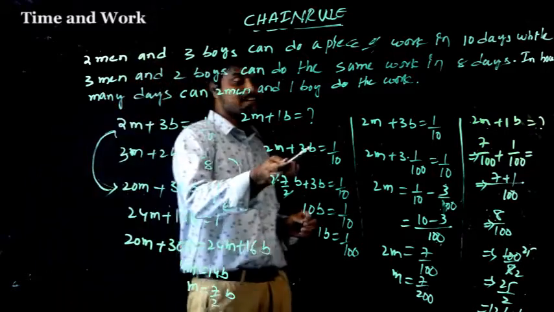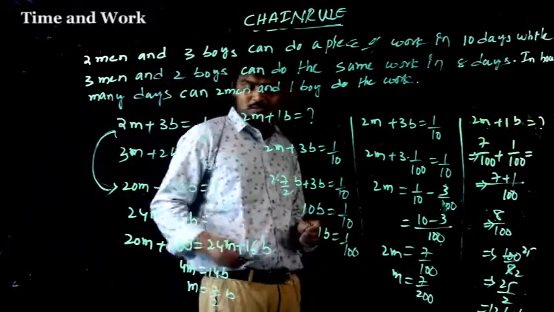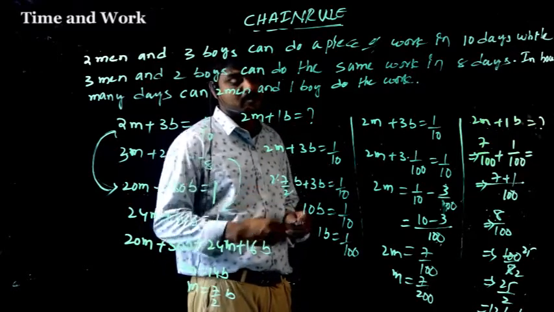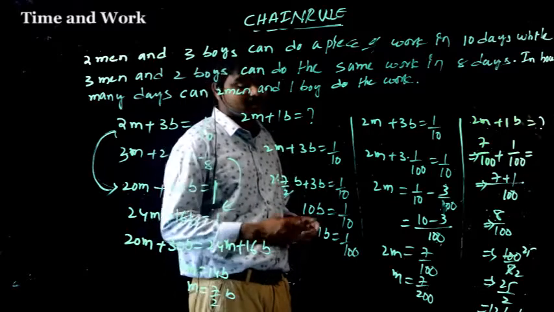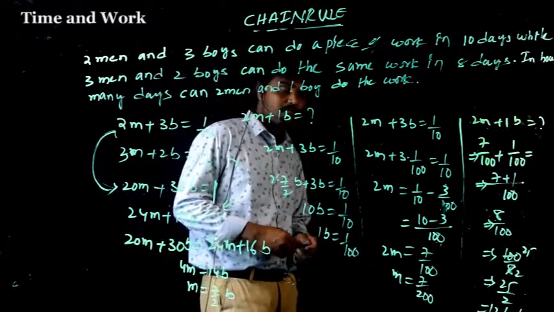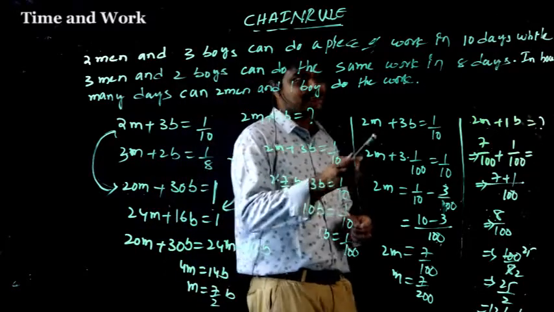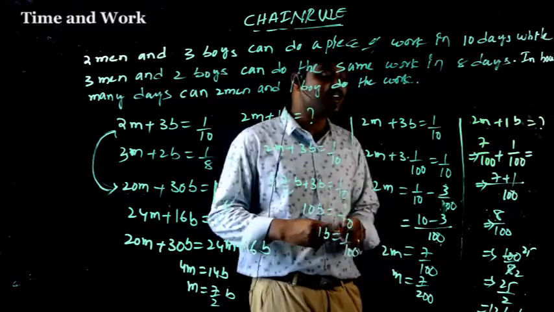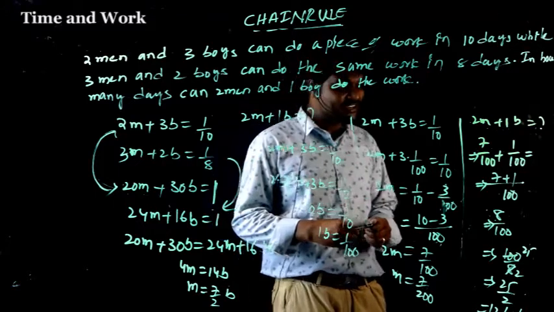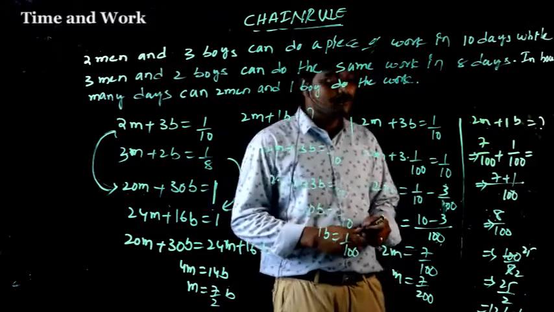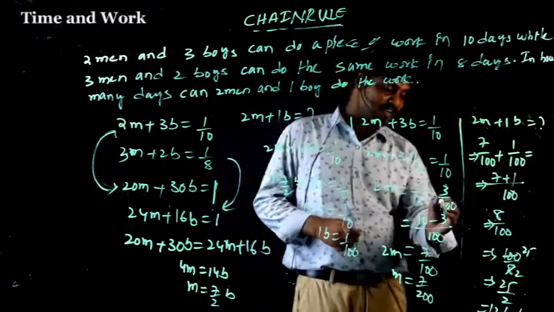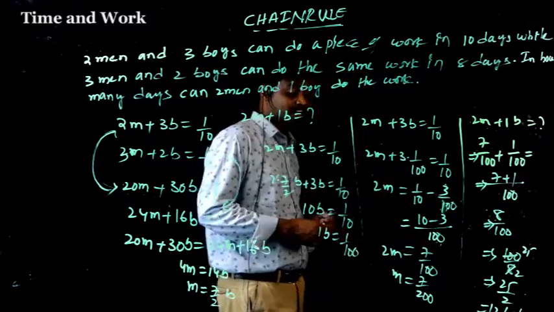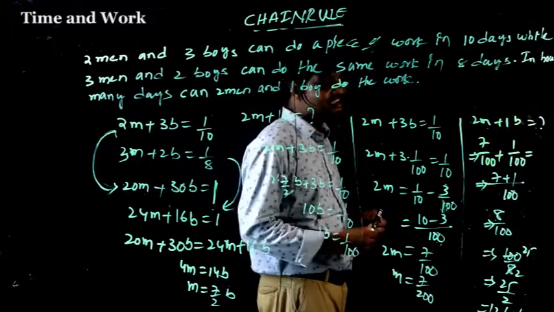So 2m plus 3b equal to 1 by 10. Man equal to 7 by 2 boys. So 2 into 7 by 2, so 10 boys equal to 1 by 10. 1 boy equal to 1 by 100. That means 2m plus 3 boys equal to 1 by 10, 2m plus 3 by 100 equal to 1 by 10. So 2m equal to 1 by 10 minus 3 by 100. So 10 minus 3, 7 by 100. So 2 men 7 by 100.